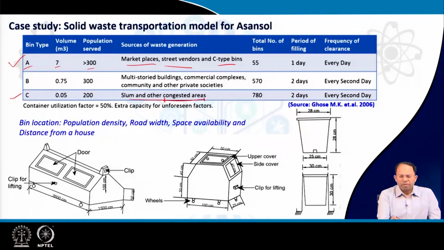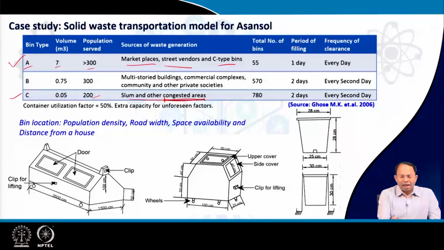Now, as per MSW 2016, we cannot have this kind of system. We have to have door-to-door collection, but here it is stated that it's a community bin level system. That means these bins are provided in close proximity and serve approximately 200 people in an area.